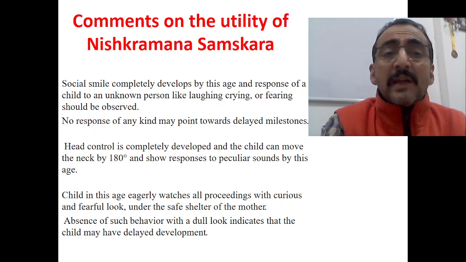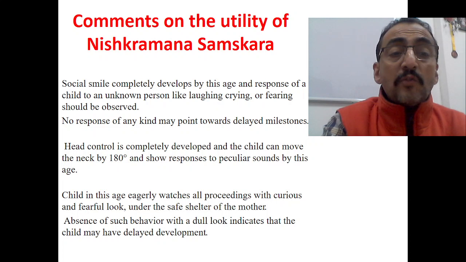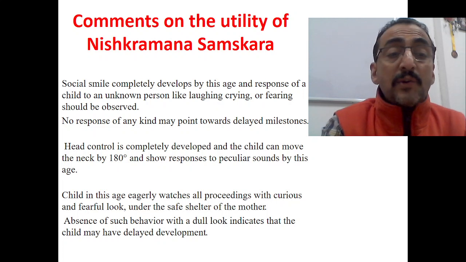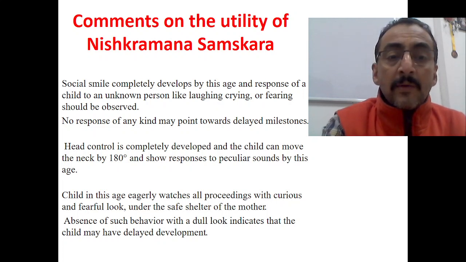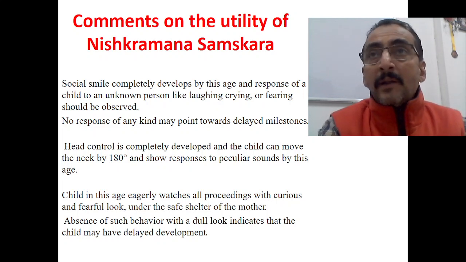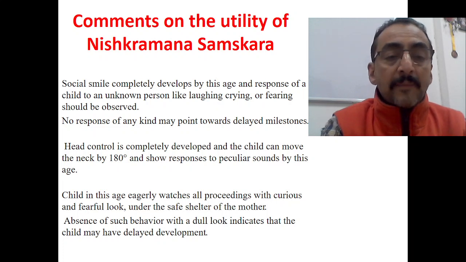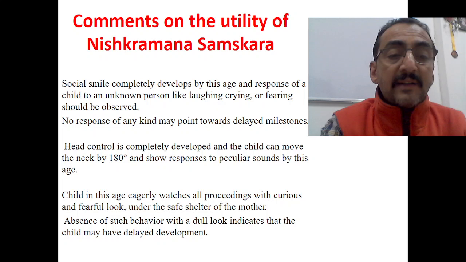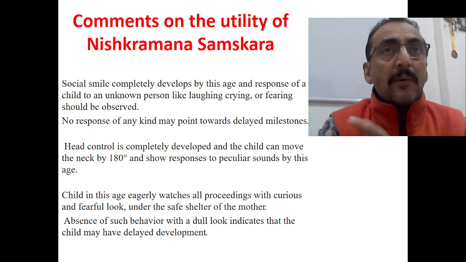Next, head control is completely developed by this age, and the child can move the neck 180 degrees very comfortably, and shows a response to peculiar sounds by this age. So that should also be observed. The child at this stage eagerly watches the proceedings with a curious and fearful look, under the safe shelter of the mother. This observation has also to be done. Absence of such behavior, with a dull look, itself indicates that the child may have delayed development.